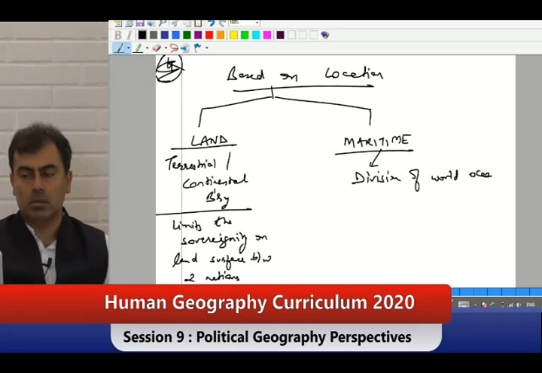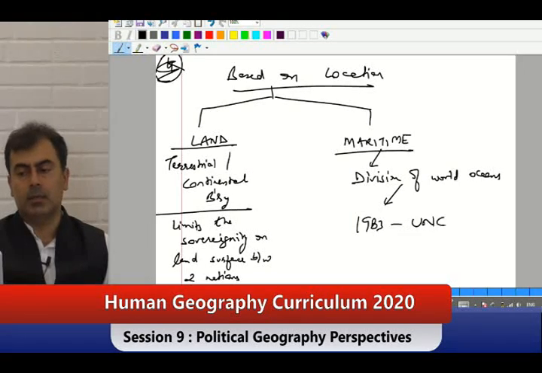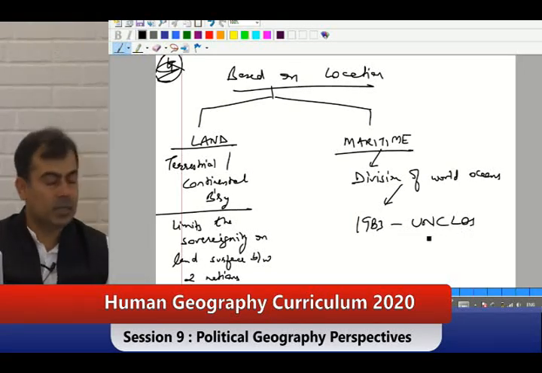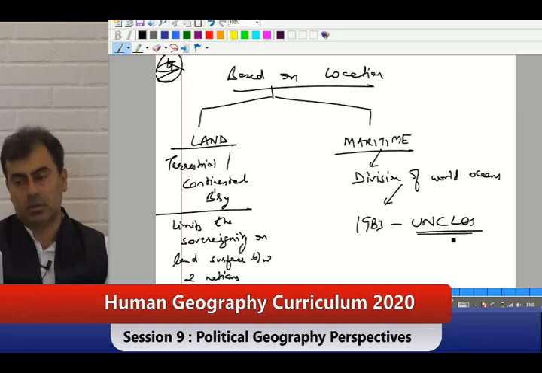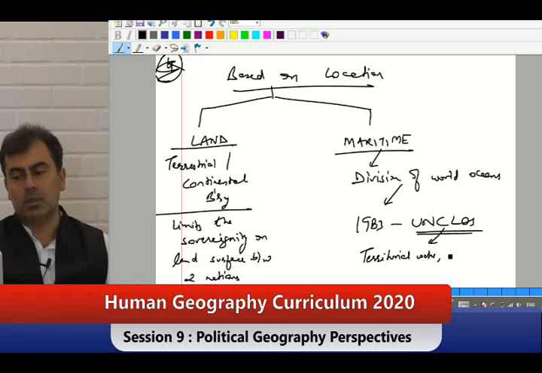And you've heard of 1983 in oceanography classes. My students, we had talked about UNCLOS. If you are in some other institute, there also you would have heard of that. United Nations Convention on Laws of Seas. So here it divides it into territorial water, then contiguous zone or hot pursuit zone, then EEZ, exclusive economic zone.